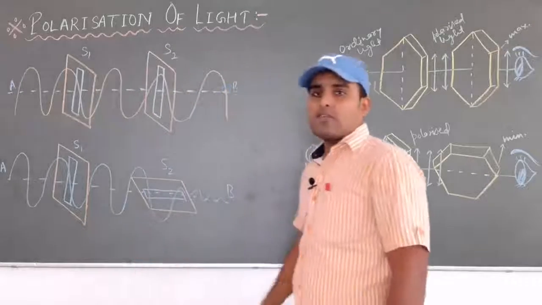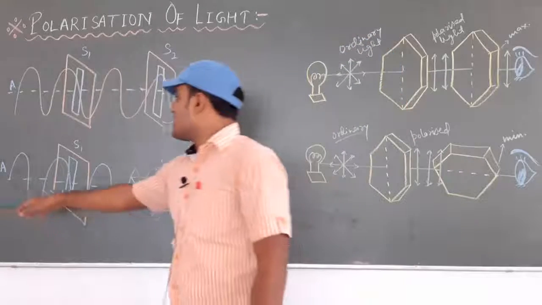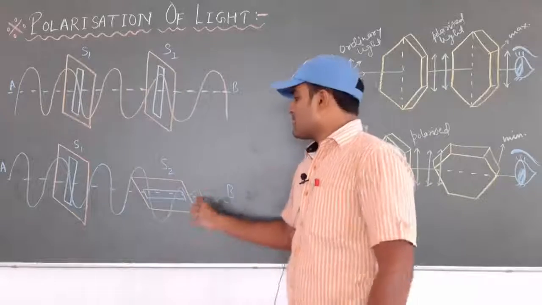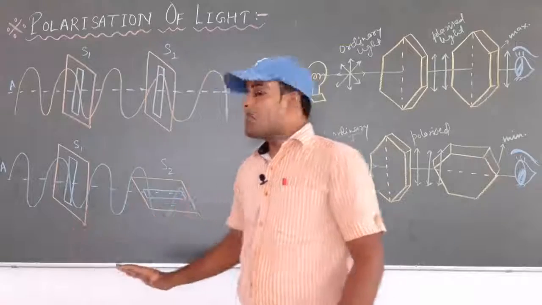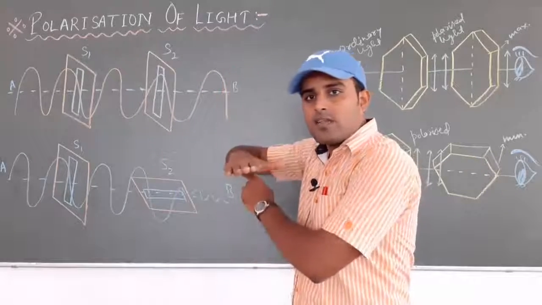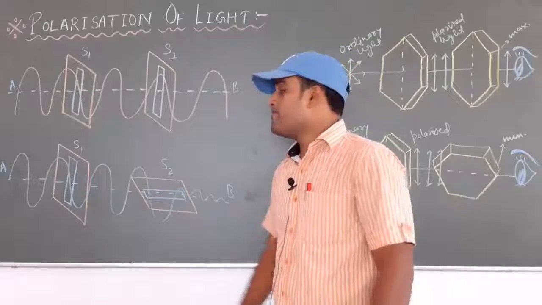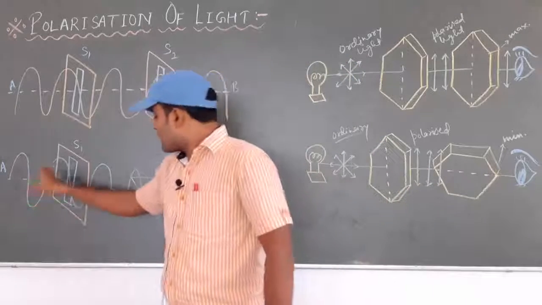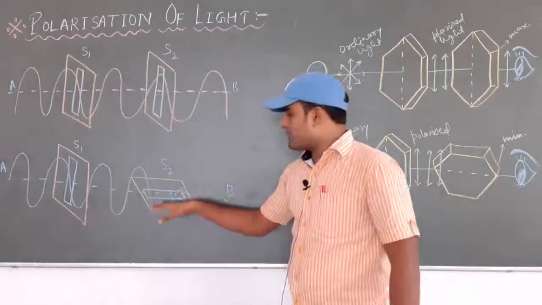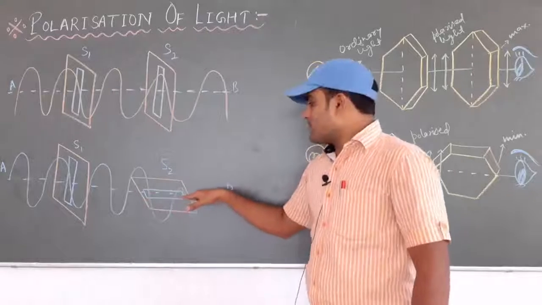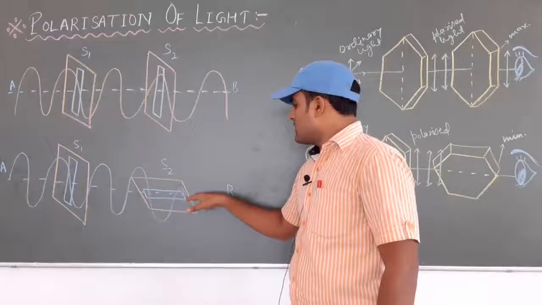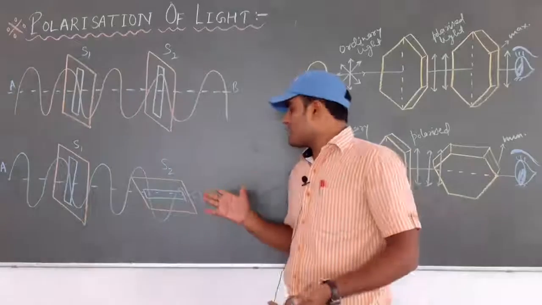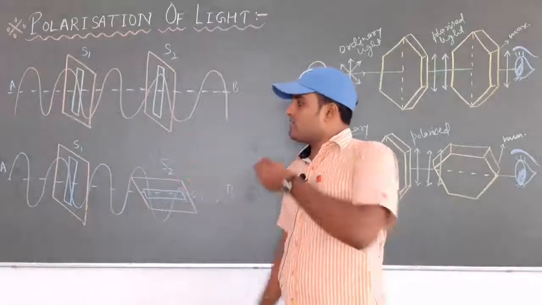But in the second diagram, you can see that at position A a person is there, but the slit of the second cardboard is changed. It is kept perpendicular to the first one, meaning the second cardboard is turned so that its slit is perpendicular to the slit of the first. Now when the person at A shakes the rope up and down, transverse waves originate, but when they enter the second cardboard, the secondary source, their amplitude becomes very small or negligible, and the transverse waves are not observed here as they were initially.